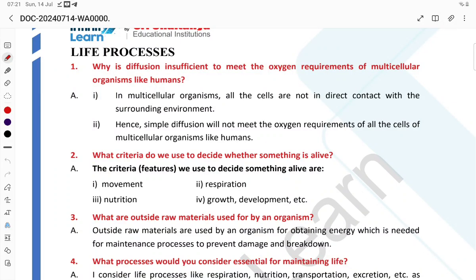Hello student, let's try to understand a problem on the life process. What are the questions here, you see student?